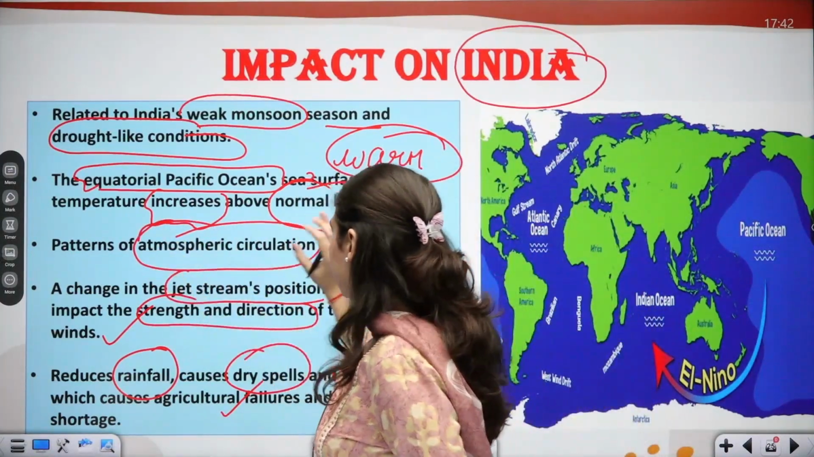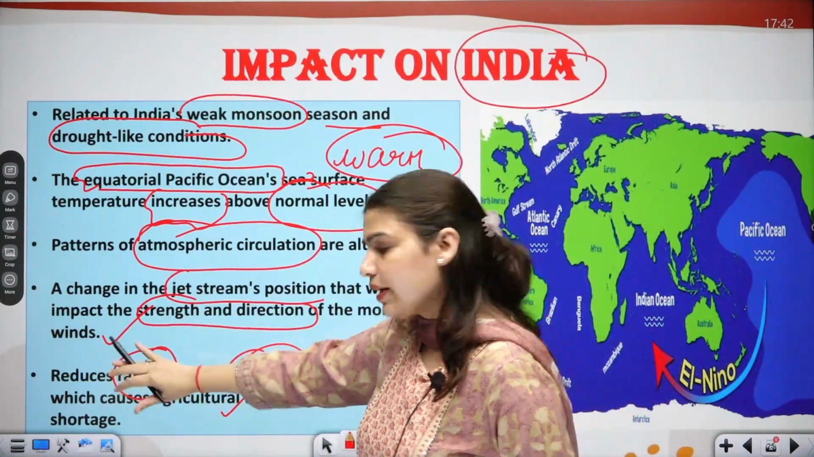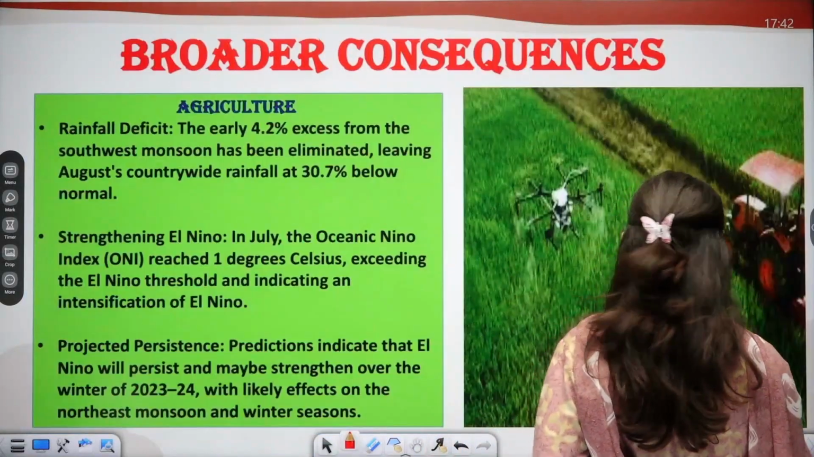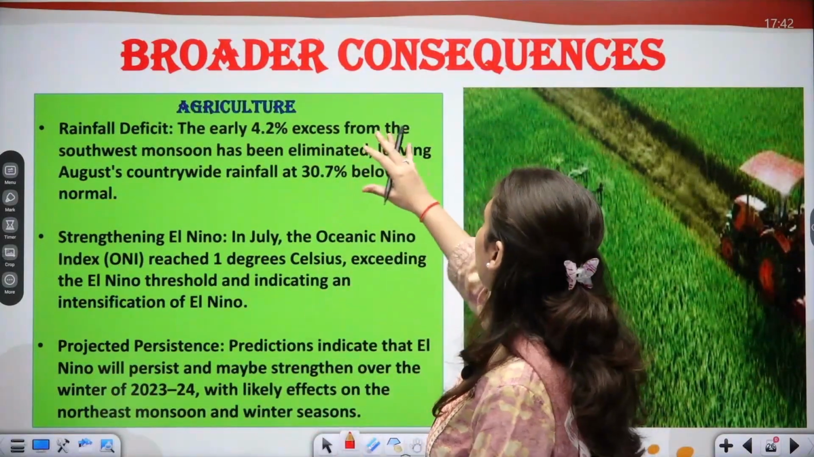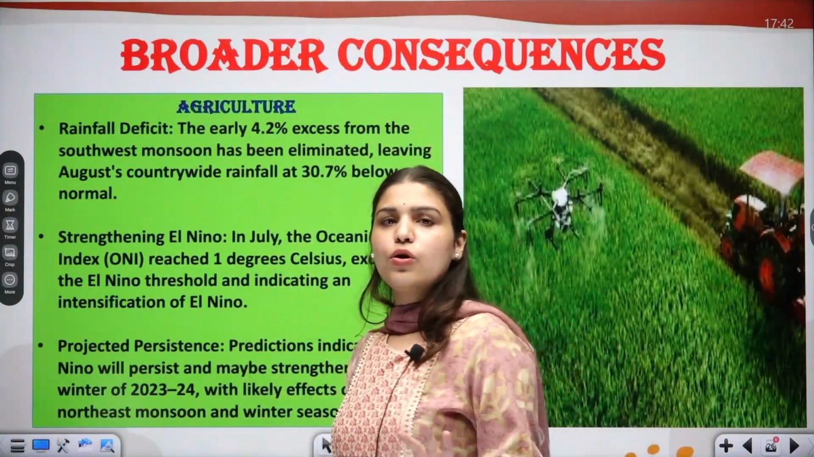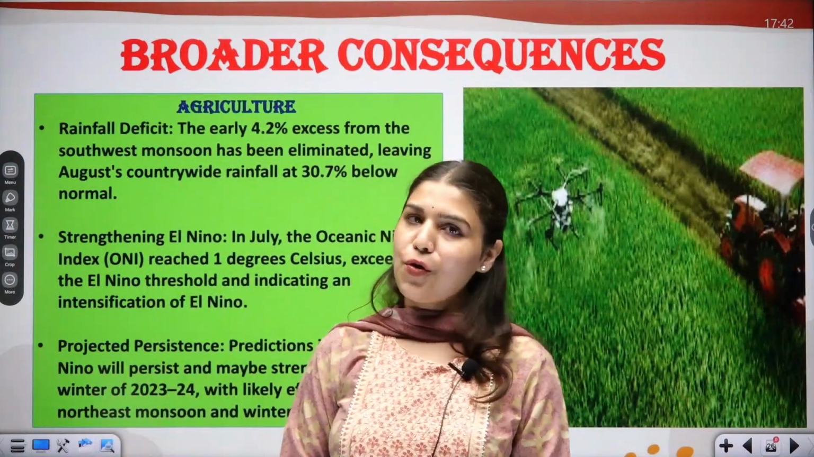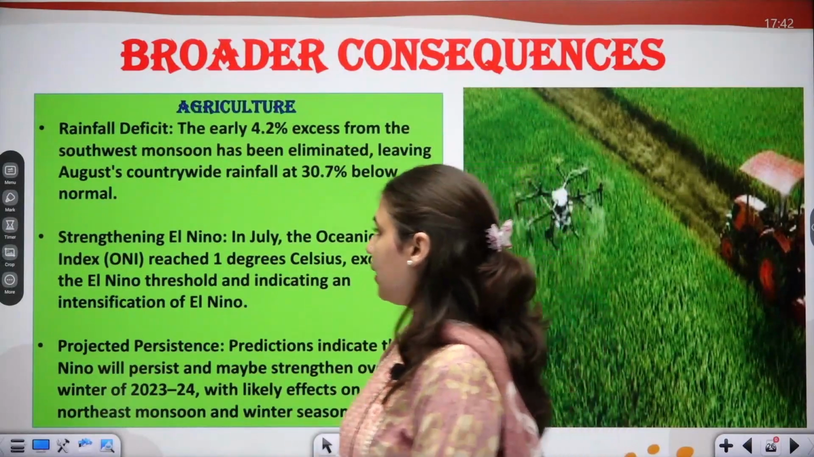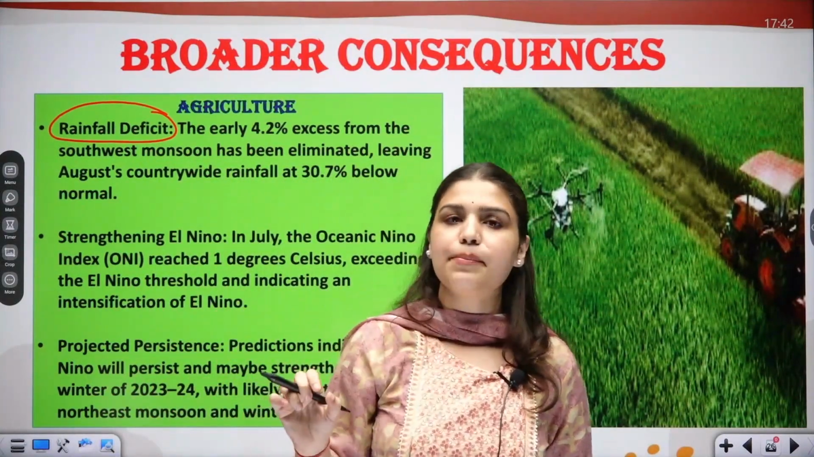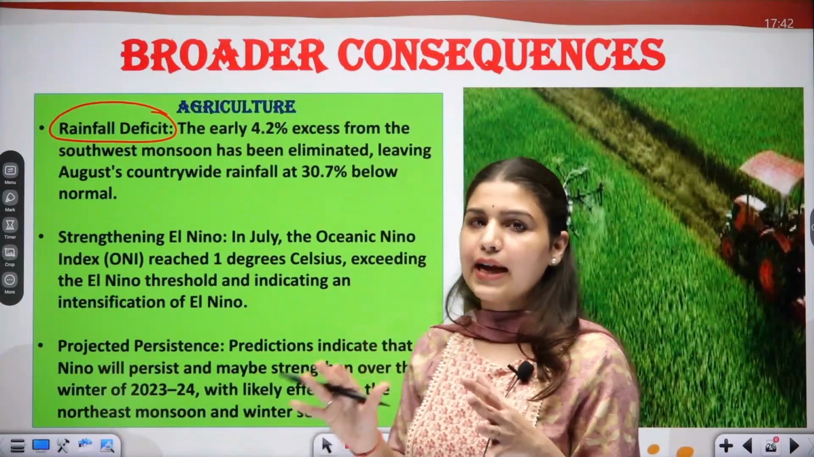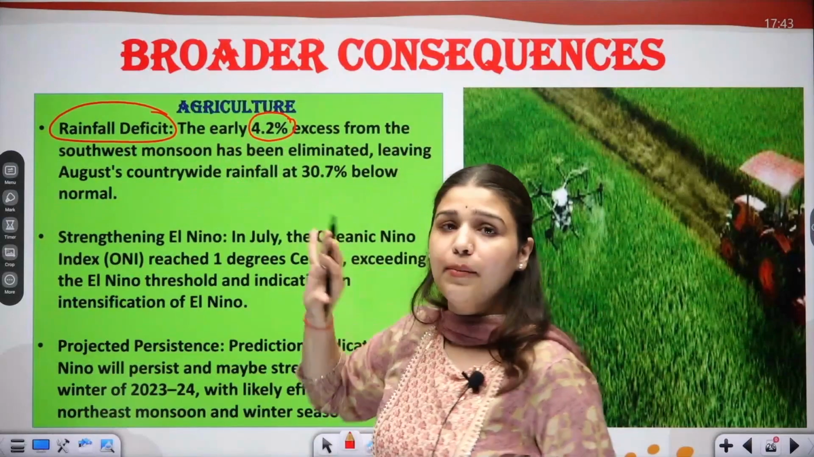The pattern of atmospheric circulation is altered, jet stream patterns are changed, then it may reduce rainfall, cause dry spells or heat waves, because heat waves are created when there is less rainfall also. So now we will see the broader consequences with respect to agriculture, food inflation, and the political consequences. Beginning from agriculture, number one, rainfall deficit. I have said it multiple times that rainfall affects our agricultural cycle very much. Here we are talking about this year only.